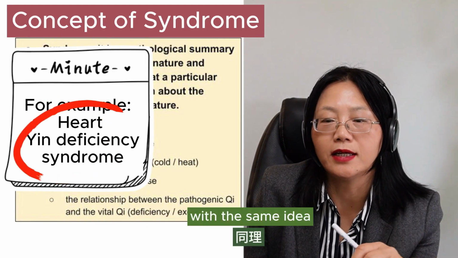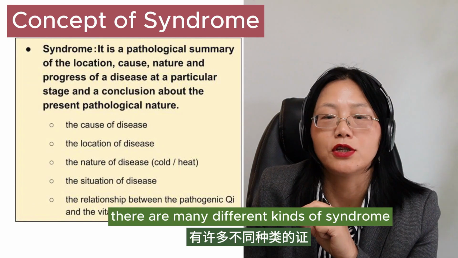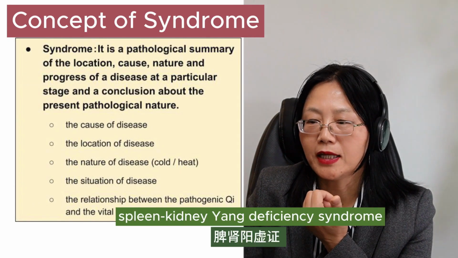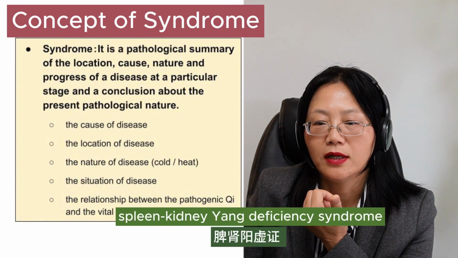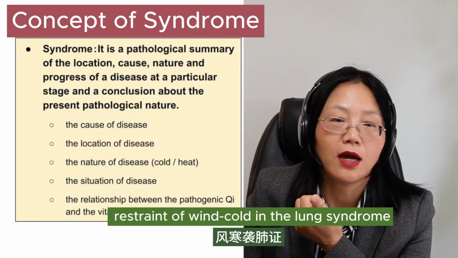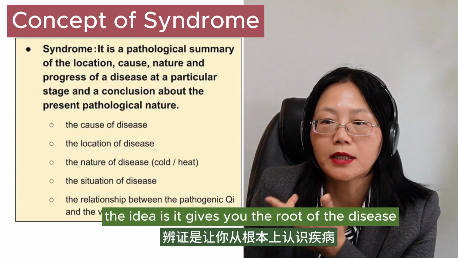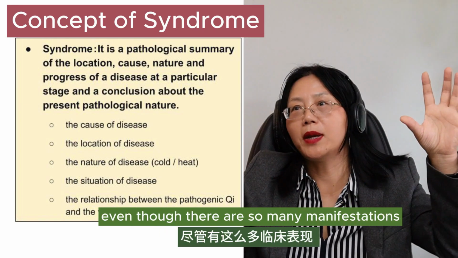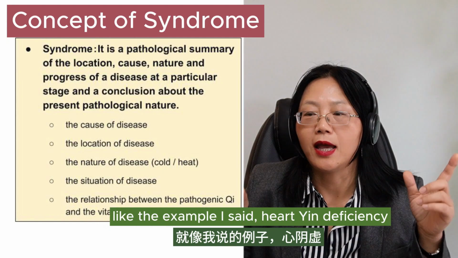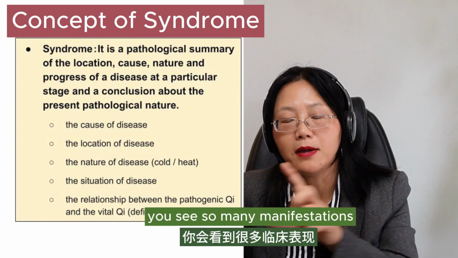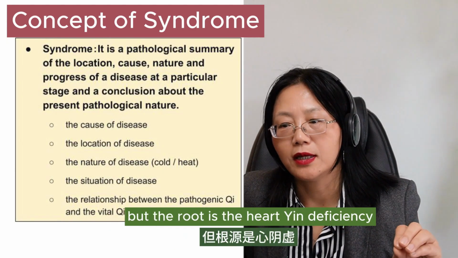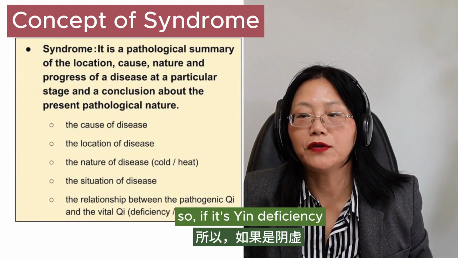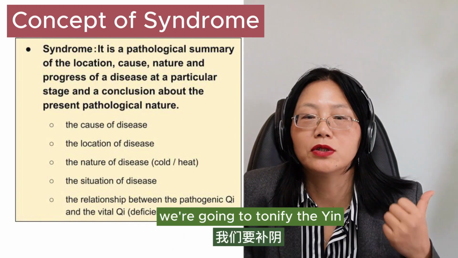With the same idea, there are many different kinds of syndromes. For example, spleen kidney yang deficiency syndrome, restraint of wind cold in the lung syndrome. The idea is it gives you the root of the disease. Even though there are so many manifestations, like in the example of heart yin deficiency, the root is the heart yin deficiency. If it's yin deficiency, we're going to tonify the yin.